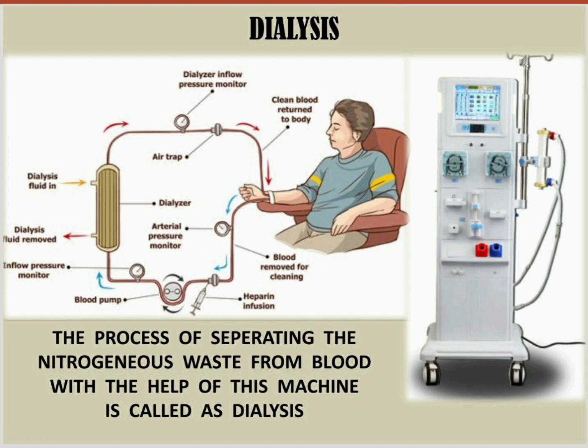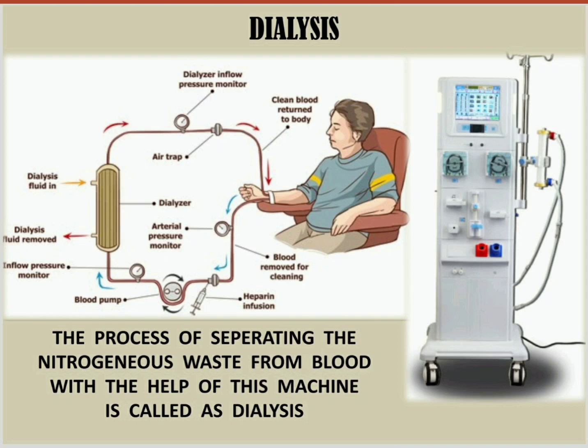And if the kidneys do not work correctly, it means that the harmful substances from the blood cannot get separated, because that is the main job of the kidney. It removes the harmful substances from the blood and purifies the blood. But if the kidney is not able to do that job, the harmful substances are still present in the blood, and that blood will keep moving around in the whole body, and all these poisonous toxic substances will be passed on to every part of the body, and it can eventually lead to the death of that particular person.